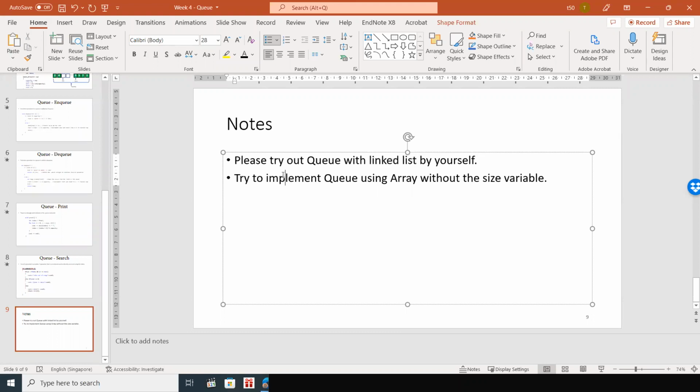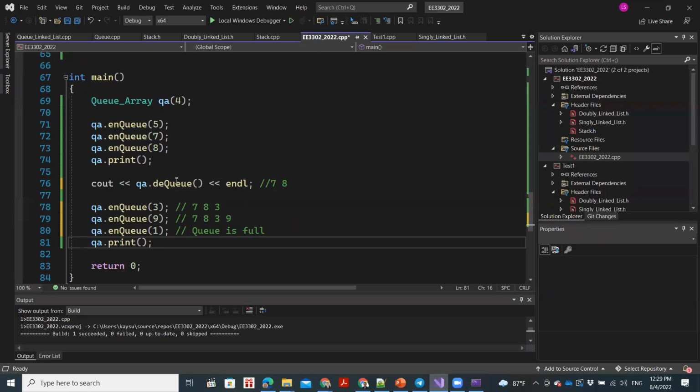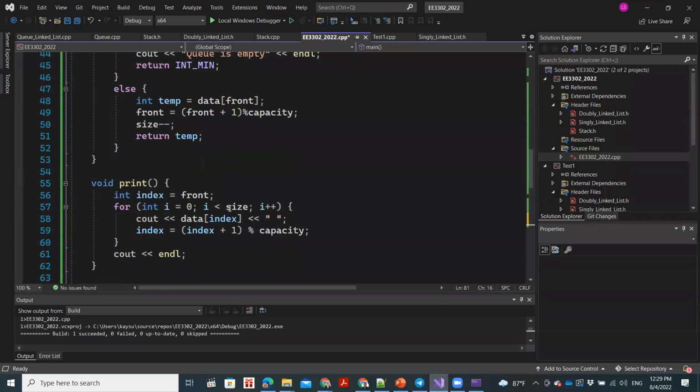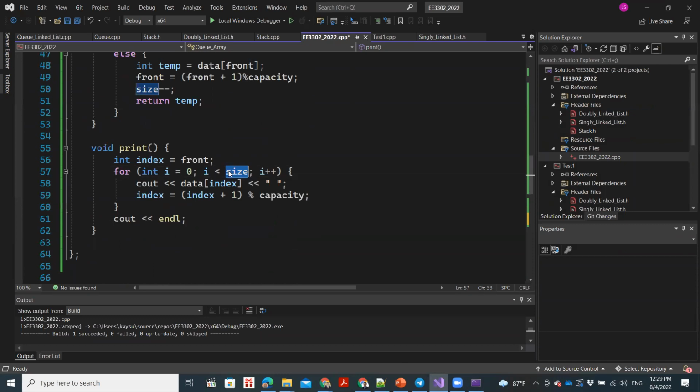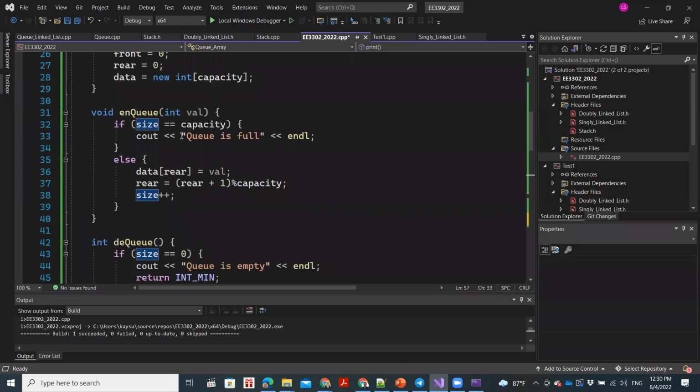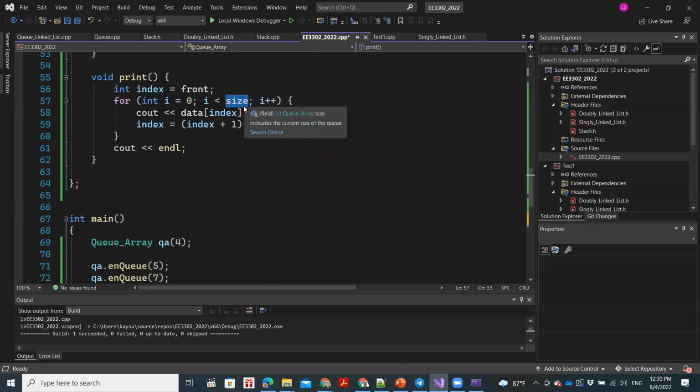And then, whatever we have done so far, we use this size variable, right? Try to implement all these three functions without the size variable. That will be beneficial for you in the end. I'm just giving you a hint. So try to implement this queue without the size variable. I'm not going to give this as an assignment, but this will somehow be tested. So try to implement it without the size variable. Okay.